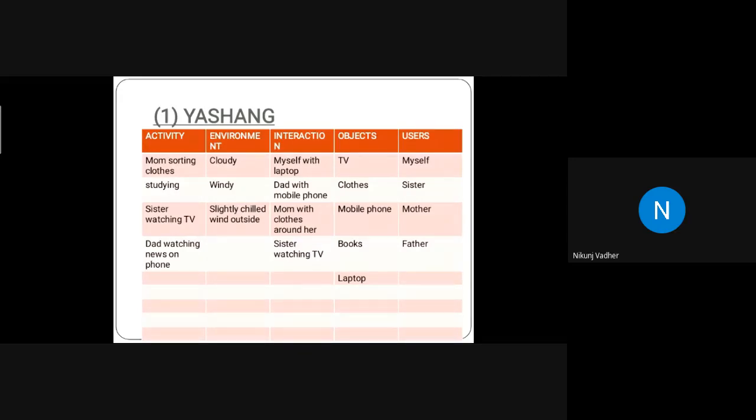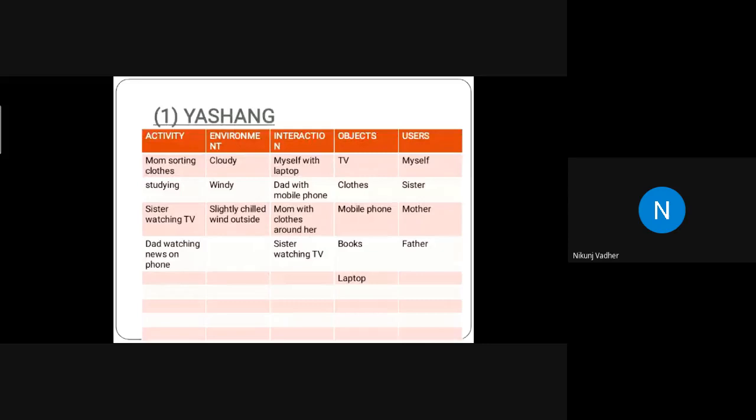Interaction was myself. I was with my laptop, and my father was with a mobile phone. My mom was sitting in the drawing room with some clothes around her, and my sister was watching TV.